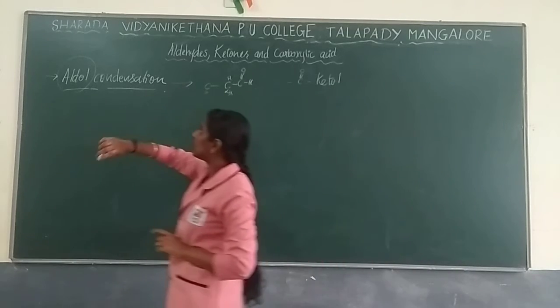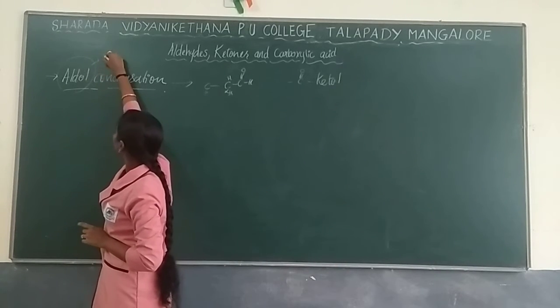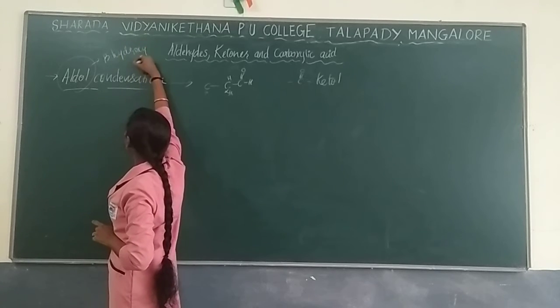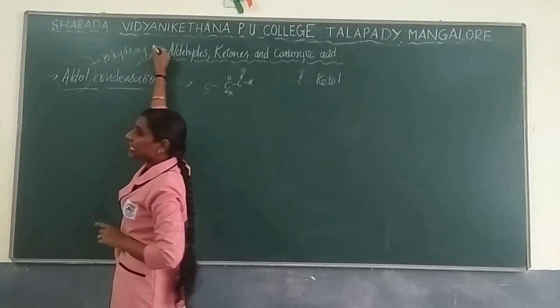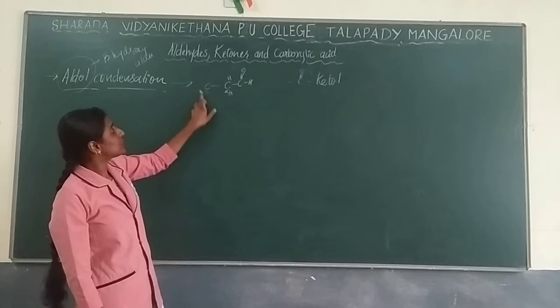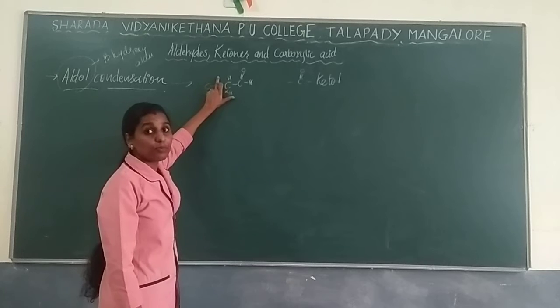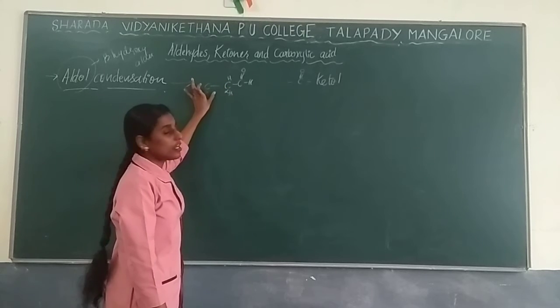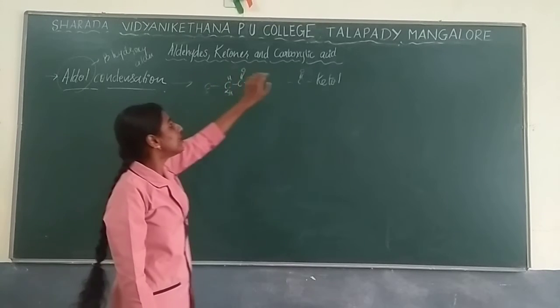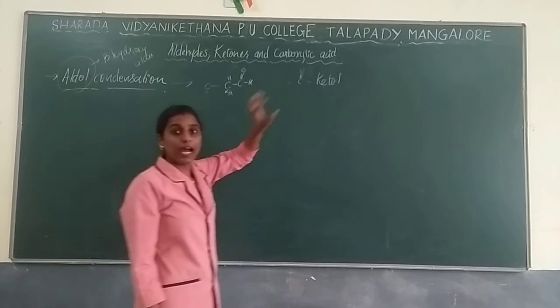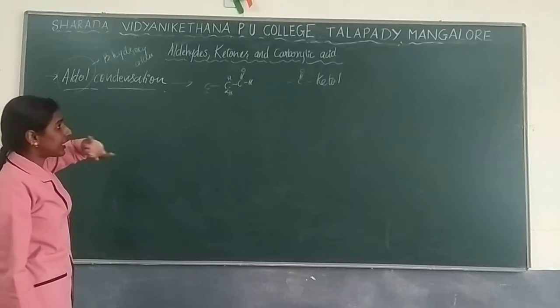See, aldol is a product. You will get a product with beta hydroxy aldehyde. Beta hydroxy aldehyde in a sense, in the beta position, whichever carbon is there, that carbon will get OH as a product. So beta hydroxy aldehyde will be formed as a product. Here beta hydroxy ketone will be formed as a product. So that is known as aldol or ketol.